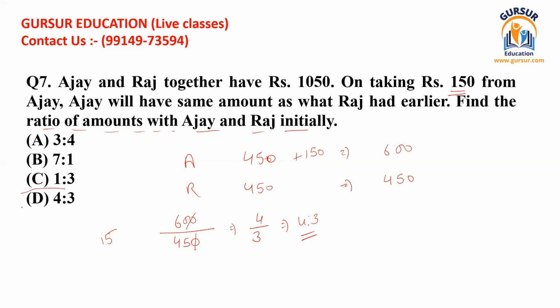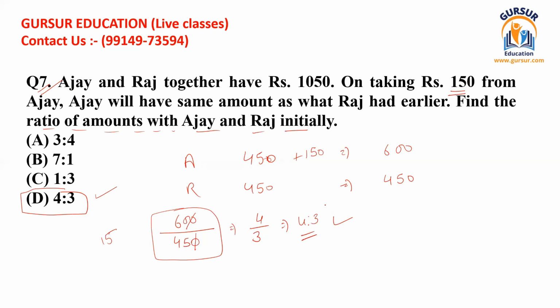So 4:3 should be the right answer, and this has been given in option D, and we should choose this option as the right option. In this way, I'm not going to go very deeply into how I have cut all these figures, because I believe that, being at question number 7, you would now be able to solve or cut these kinds of figures easily. So in this way, you have to find these kinds of equations and questions.